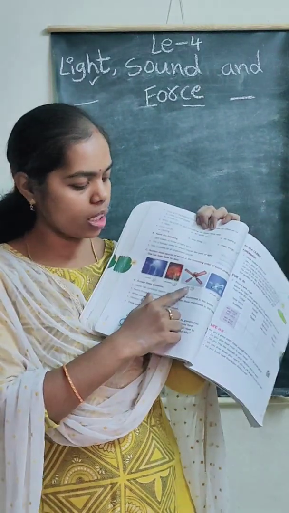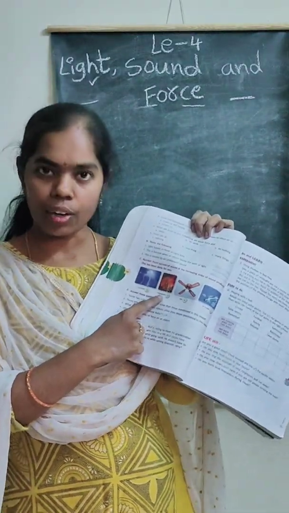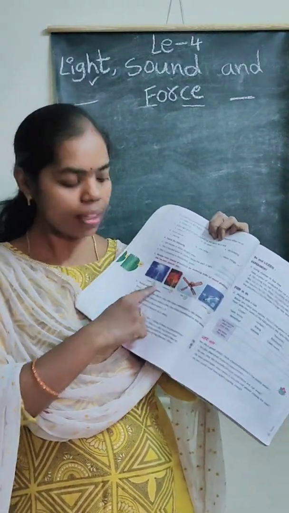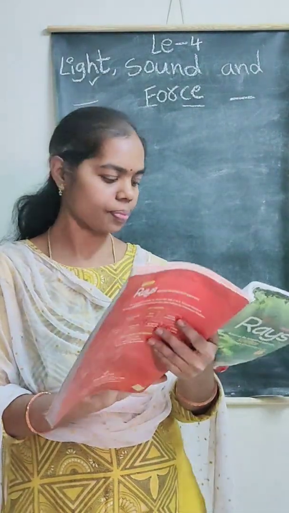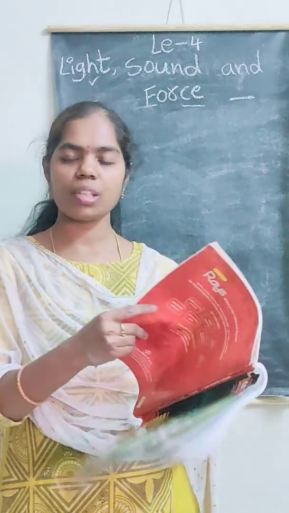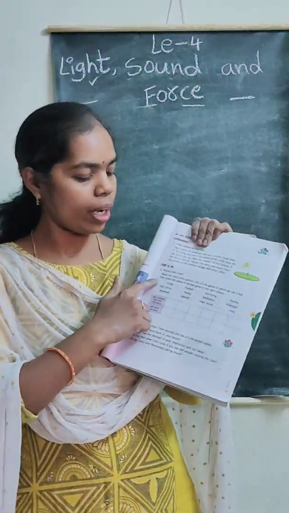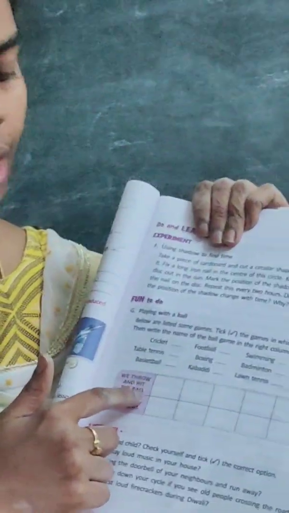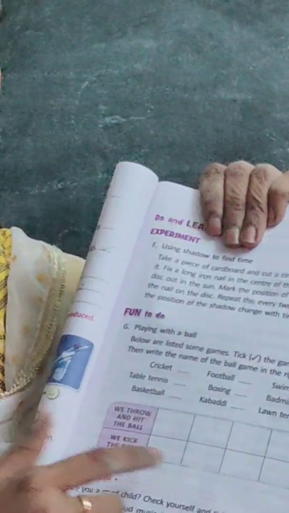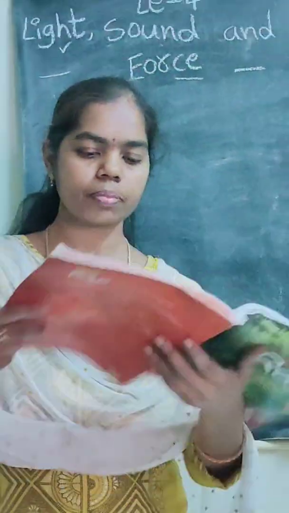Okay. First one is fan. Second one is fireworks. Third one is thunder. And last one is jet plane. Okay. This is the order, Nana. Come to page number 145, ma. Here fun to do. You can do this table with the help of your parents, ma. Okay? Just a small work.